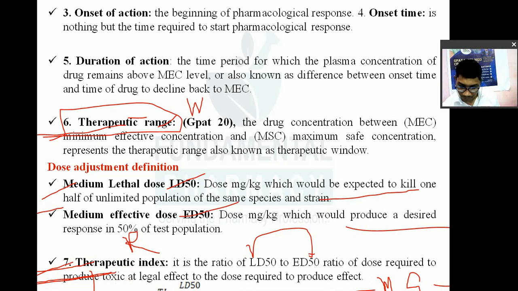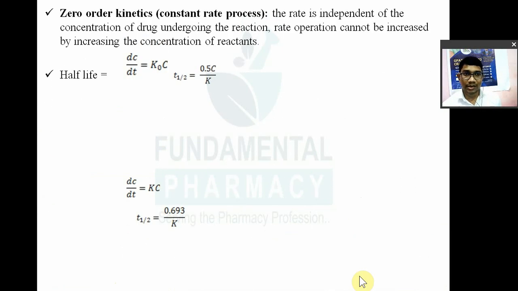Is that clear? We have seen zero order kinetics. Zero order kinetics means a constant rate process, and the rate does not depend on the concentration of the reactant or any other factor. In this case, the equation is dC/dt = kC. Its half-life is 0.693 divided by k.